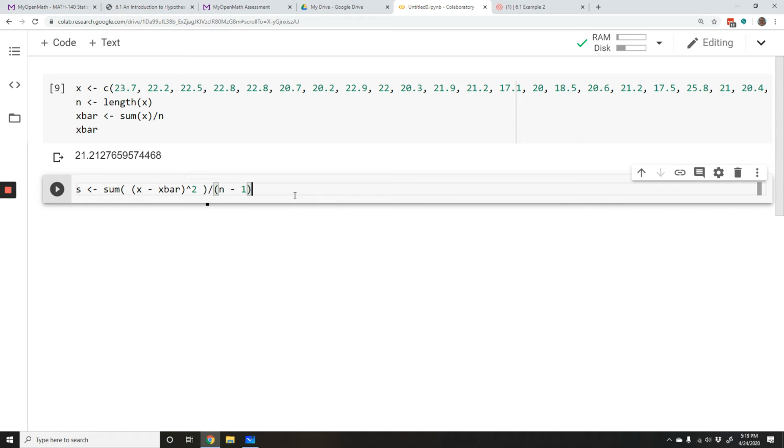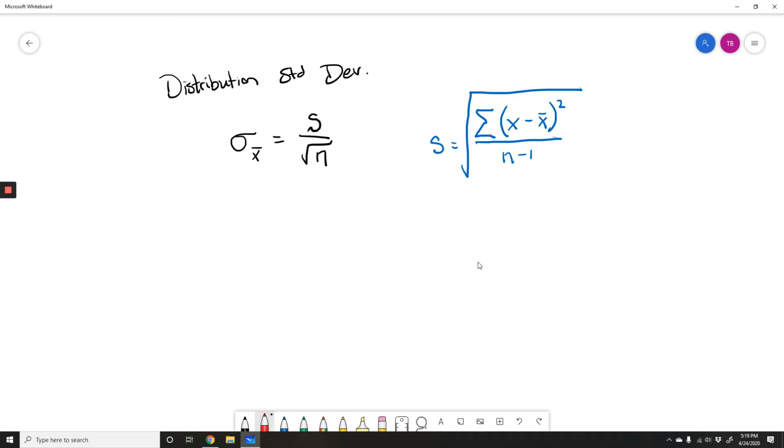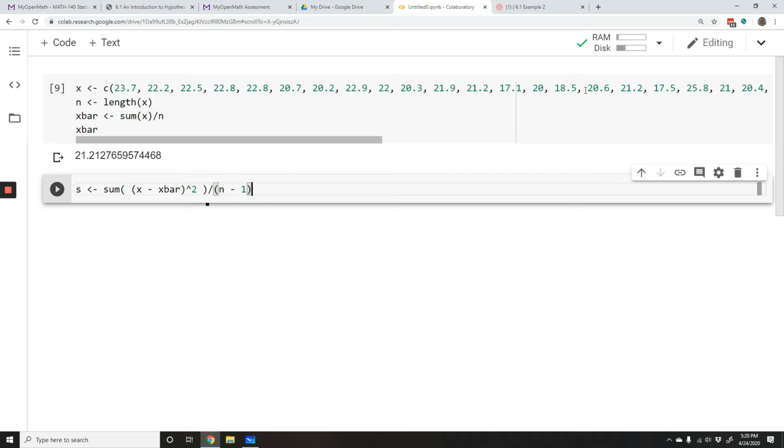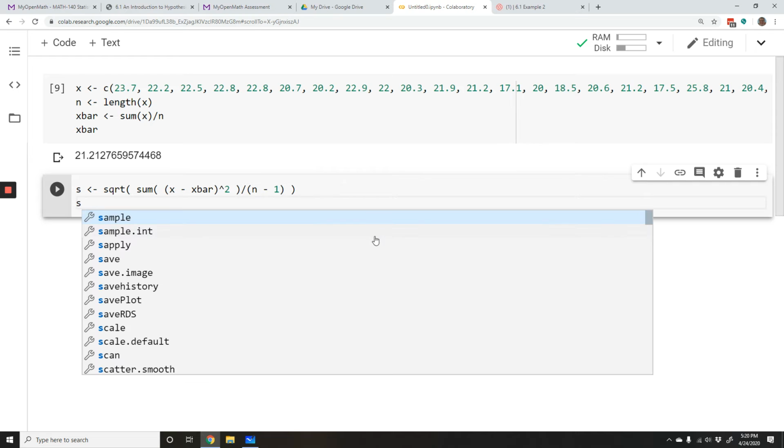I'm going to be careful to put that n minus 1 in parentheses. Without those parentheses, I divide by n first, and then whatever answer I get from the division, I subtract 1. Now, I don't want to do that. I want to divide by all of n minus 1. So put that in parentheses. And once I have all of this, I still need that square root, and I want to square root everything. So I'm going to put a square root function at the beginning, sqrt for square root, and throw it all in parentheses. Okay, and that is going to give me my sample standard deviation.